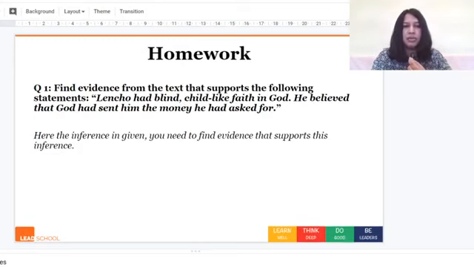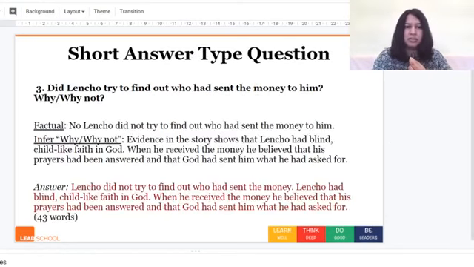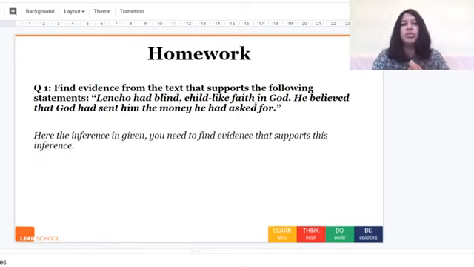Now let's look at the homework for this. Based on this question, you have homework for today. You need to find evidence from the text that supports the following statements: Lencho had blind, childlike faith in God, and he believed that God had sent him the money he had asked for.